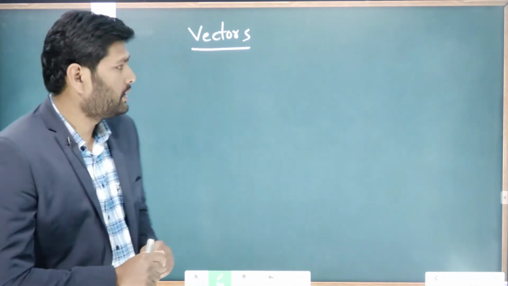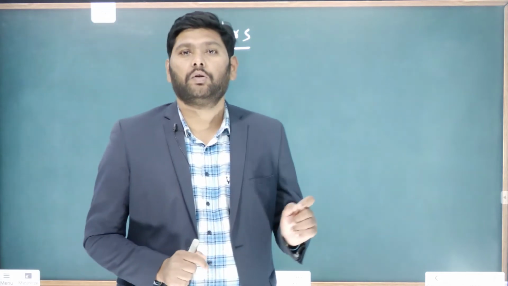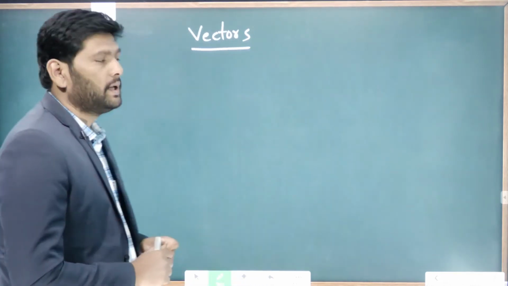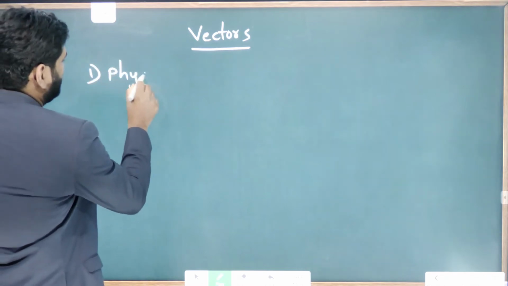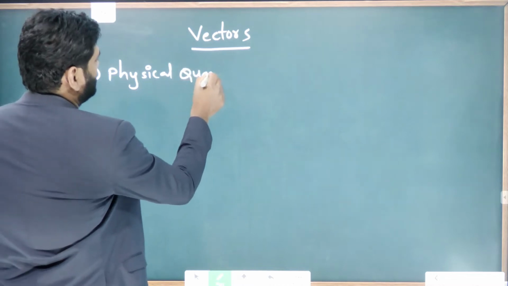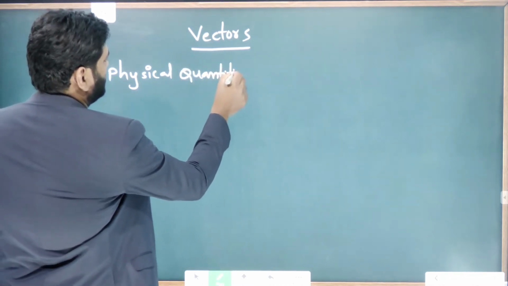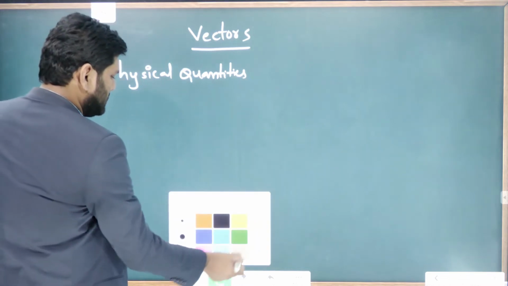When you are talking about vector, first you must know about physical quantities. So let us talk first about physical quantities. What is meant by physical quantities?